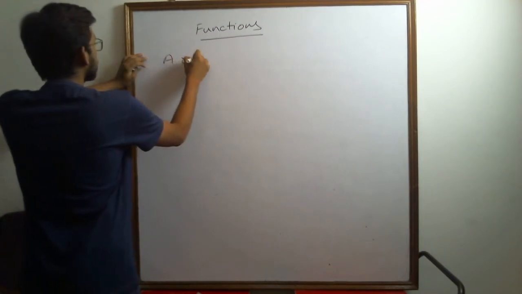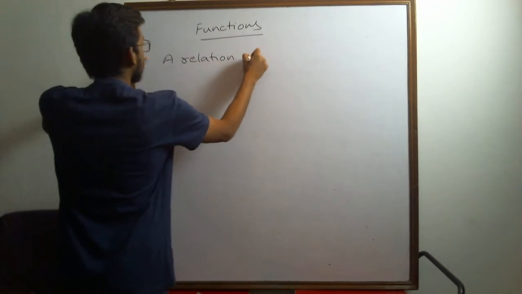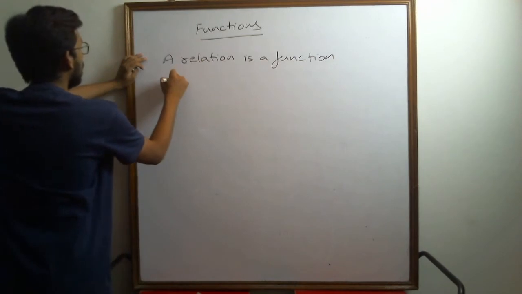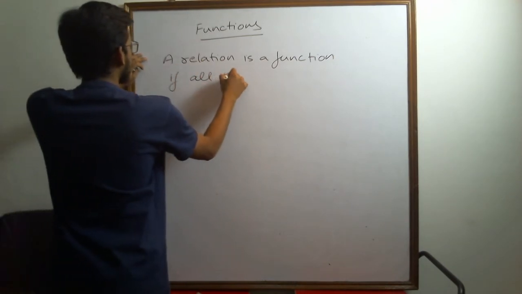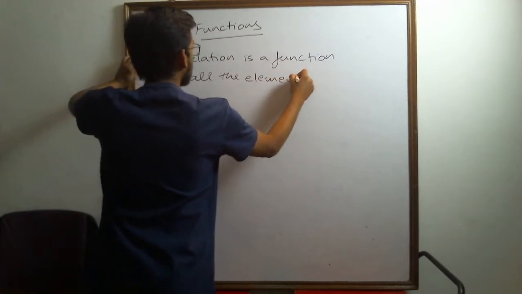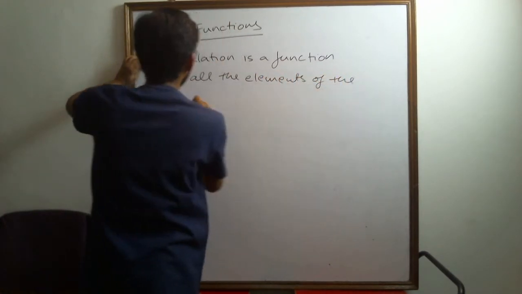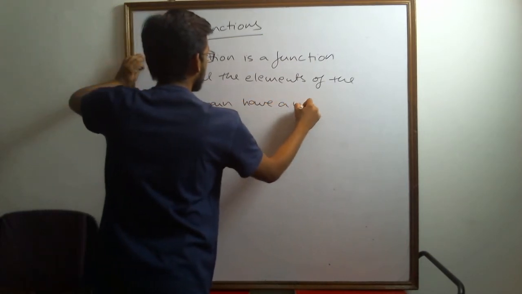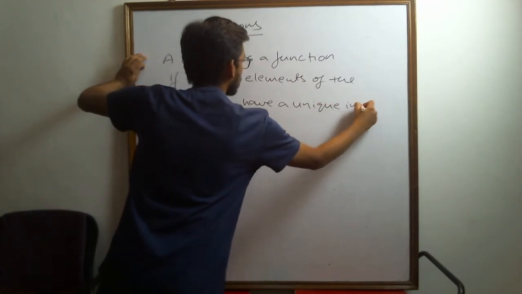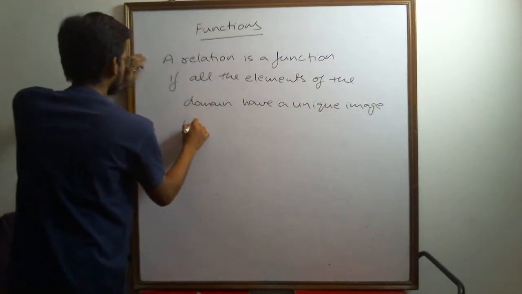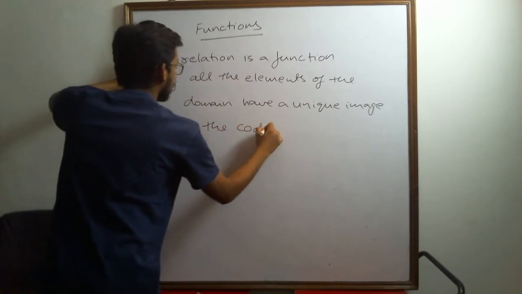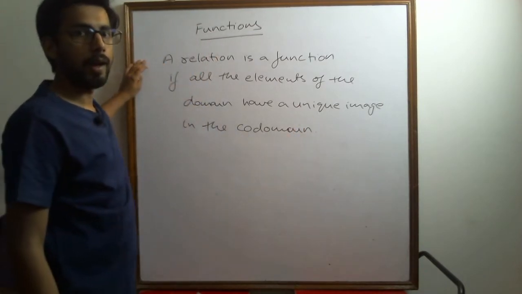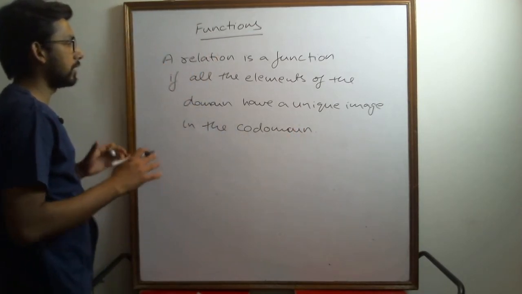A relation is a function if all the elements of the domain have a unique image in the codomain. This is the definition of functions, and there are two important parts in this definition.